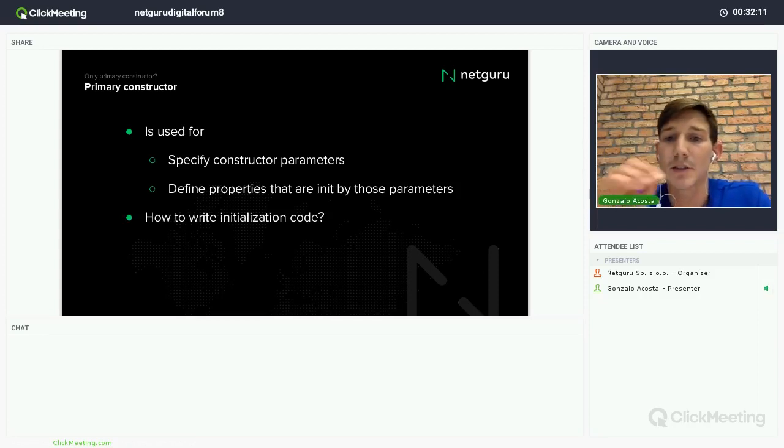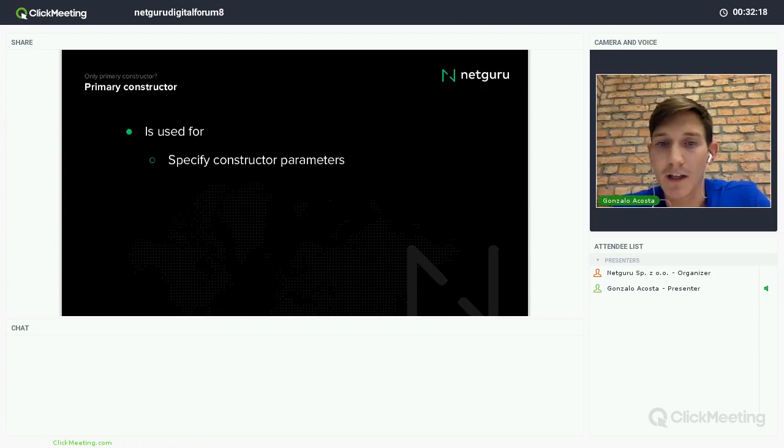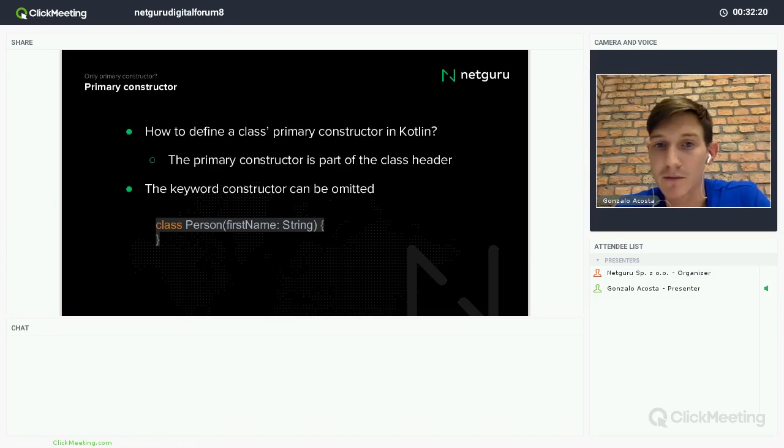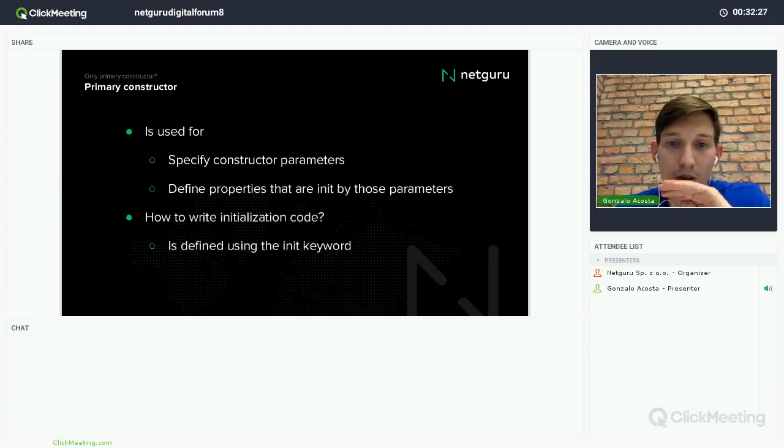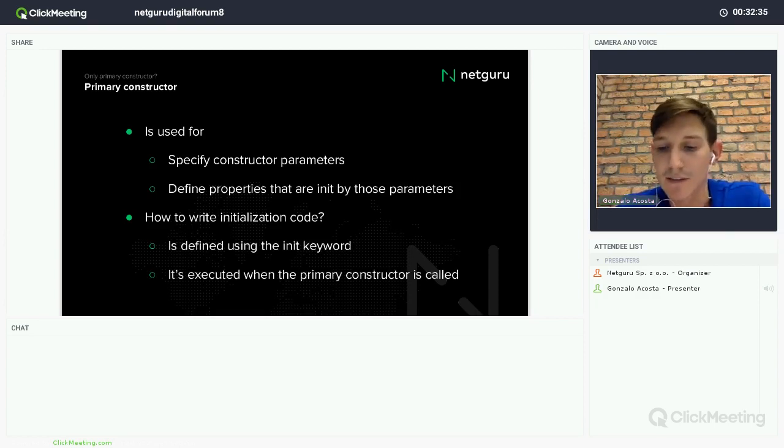What about initialization code? For example, if we want to initialize something, we see that we don't have any block there, right? We have only the constructor after the name of the class. Well, we can do this using the init keyword. We will write a block with the init keyword, and this block of code will execute when we call the primary constructor.